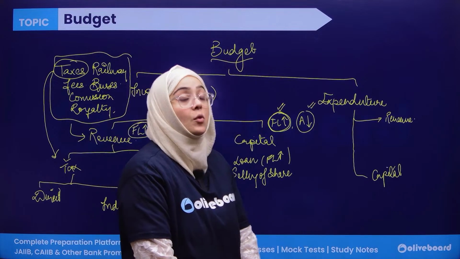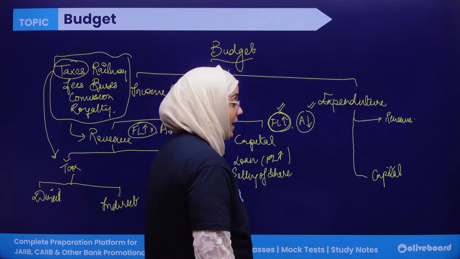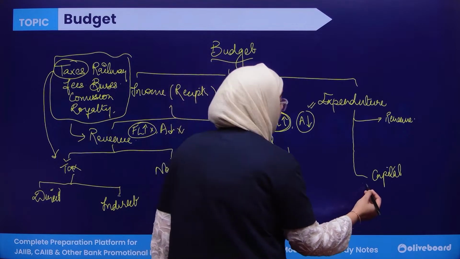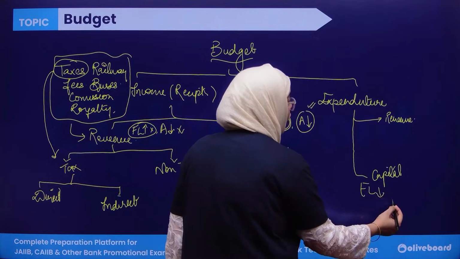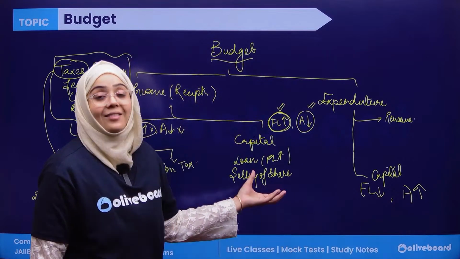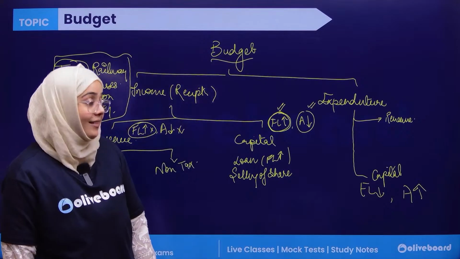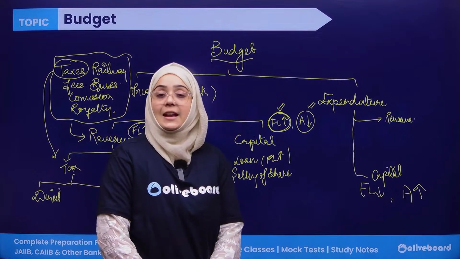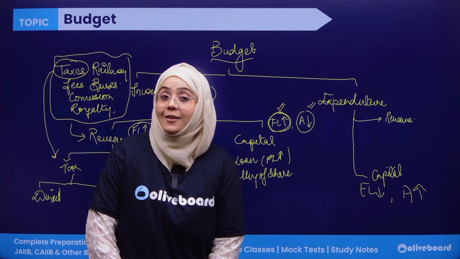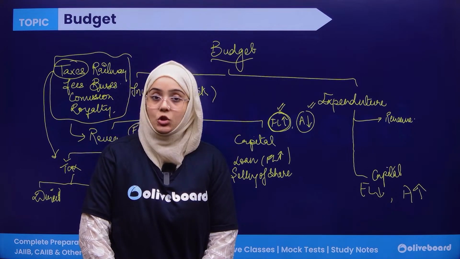Now, what is capital expenditure? Capital expenditure is the expenditure which either actually reduces financial liabilities of the government or increases the assets of the government. Means the exact opposite of capital income is capital expenditure. If any expenditure reduces the financial liabilities of the government or increases its assets, then it is known as the capital expenditure.